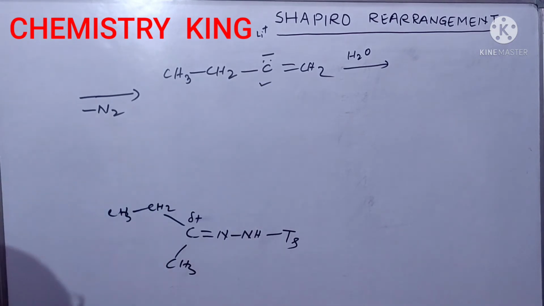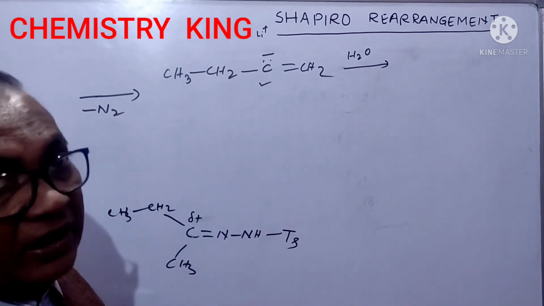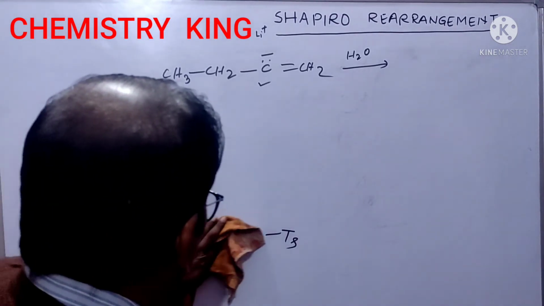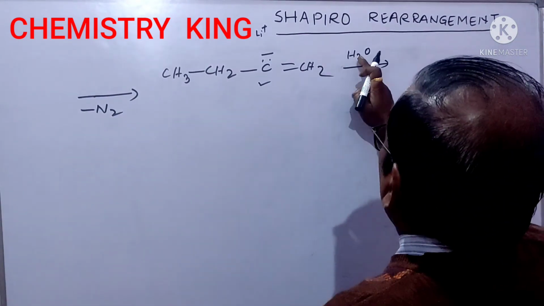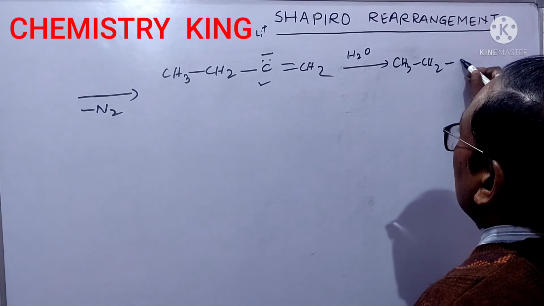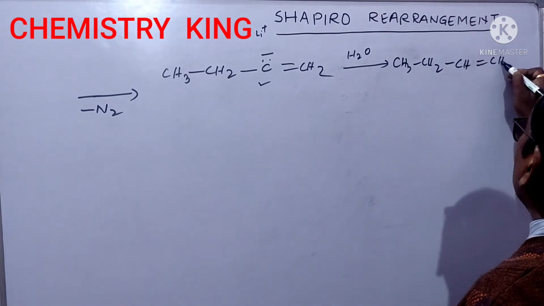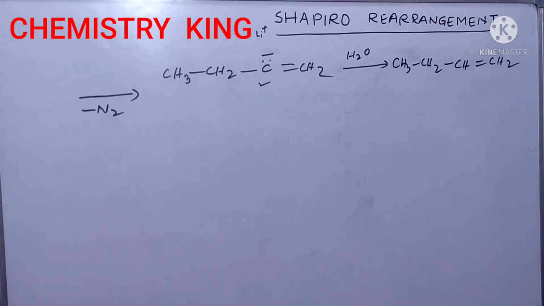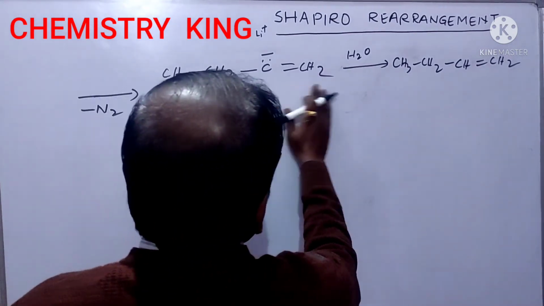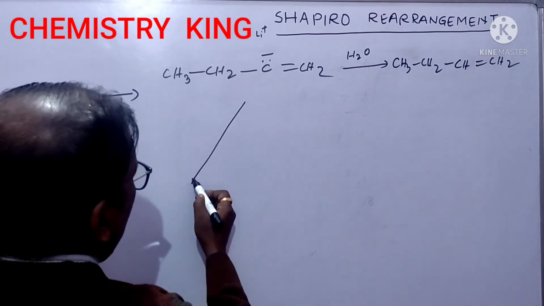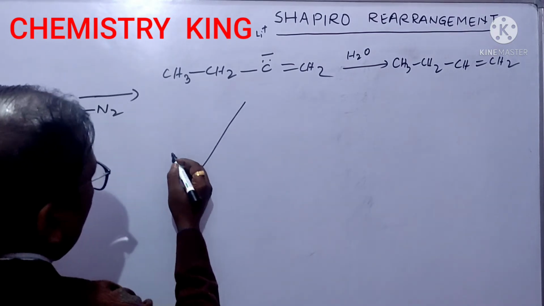So an electrophile can attack here. So H plus will come here, leading to CH3, CH2, CH double bond CH2. It is a less alkylated alkene.